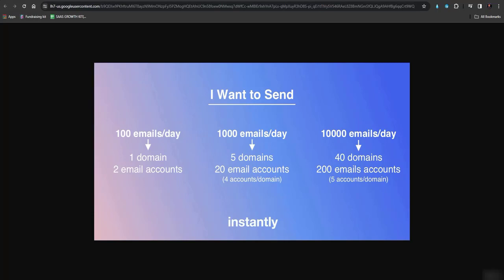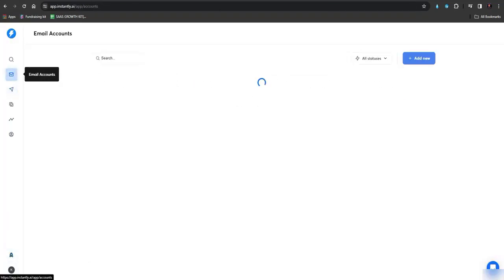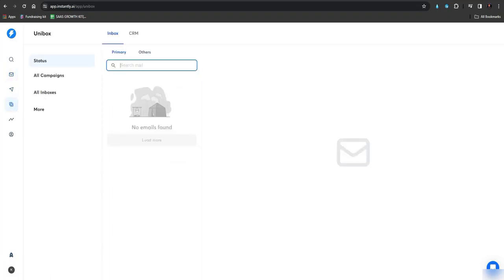Then if you want to send 1,000 emails per day, you would need 5 domain names, which would be around $50, and then 20 email accounts. And if you want to send 10,000, then you would need 40 domain names and 200 email accounts. So this is basically the process. We just have to select the domain names and buy them all, and then Instantly AI would do it all for you. They would be managing the campaigns and sending the emails for us. We just have to go to Unibox, where we will receive all the emails, and reply to all those emails.